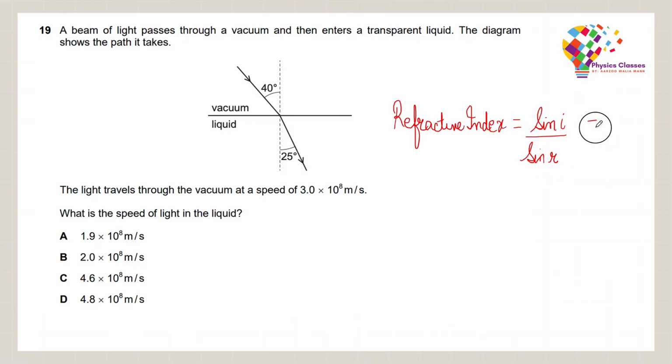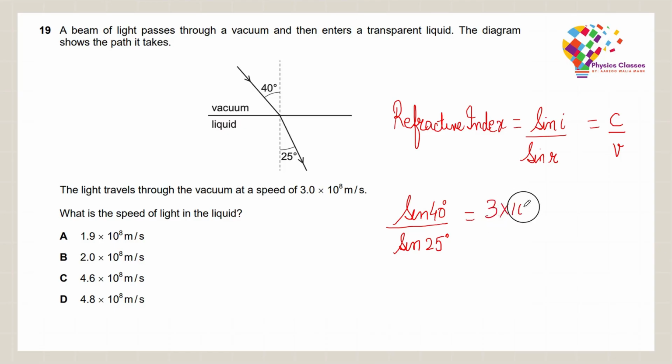Now, over here angle of incidence is 40 degrees, so I'll have sine of 40 degrees. Then I have sine of refraction, so that is sine of 25 degrees. Further, the speed of light we already know, it is 3 into 10 to the power 8 meters per second in vacuum, and the speed of light in the medium is what we are trying to calculate.